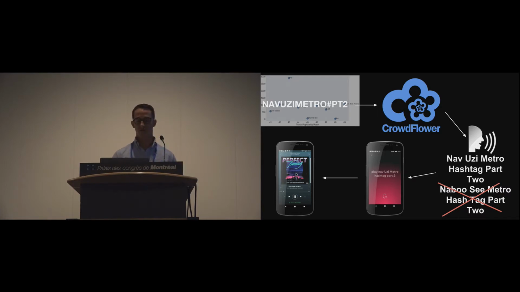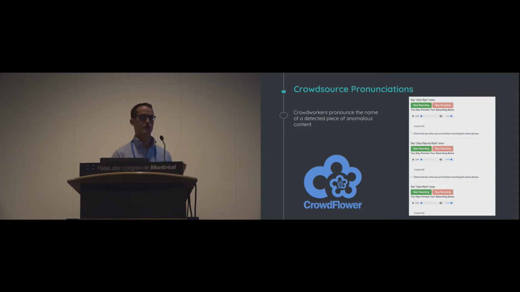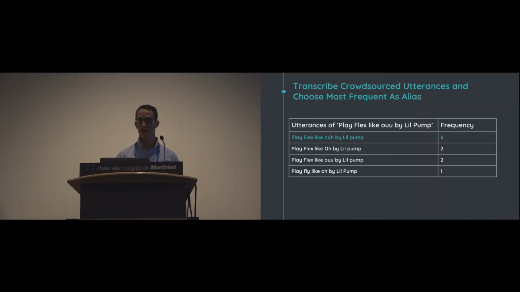So let's go through that a little bit slower. Like we talked about in the beginning, we have this algorithm, this process that we found to discover what tracks are anomalous, what tracks these voice interfaces are struggling with. Once we have all of those, we go to Crowdflower, and we ask a bunch of crowd workers to pronounce these tracks. We take all those pronunciations, we transcribe them, and now we have a set of text. And so we look at the text, and we figure out which one is the most frequent.